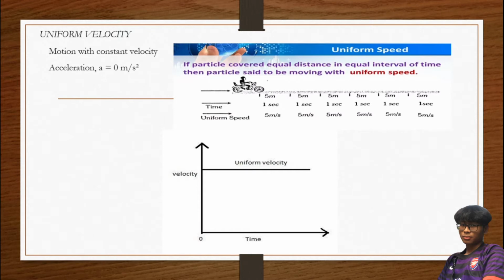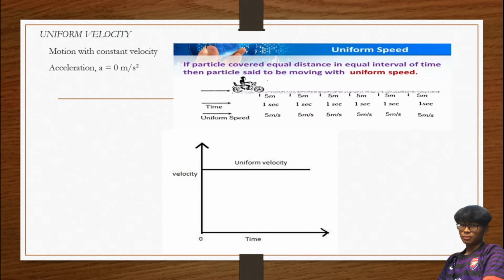So this one, if we can apply into a graph, so we got this graph. So we know if velocity is uniform, we know the shape of the graph, the pattern line dia ni akan be straight horizontal.